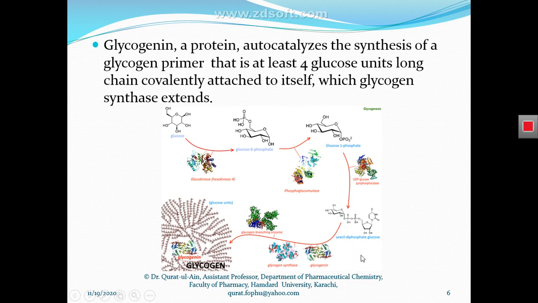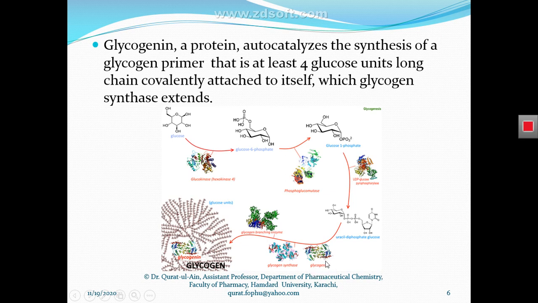This enzyme synthesizes a short chain of monosaccharides, a short chain of glucose having at least 4 glucose residues. And this chain is called a primer of glucose, or only primer. So this primer is synthesized by the action of the enzyme glycogenin.